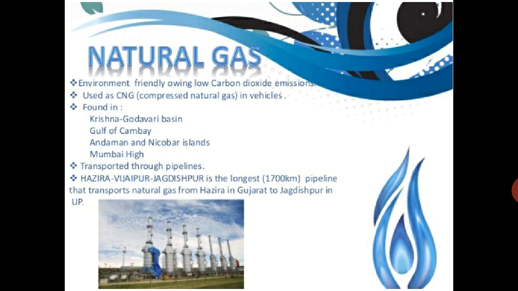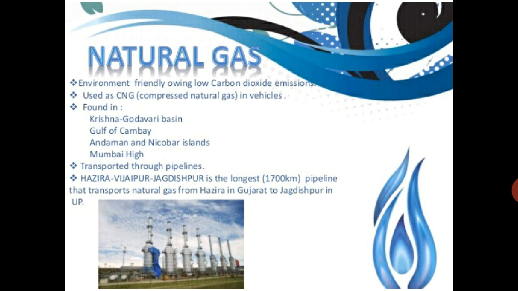Natural gas is environment friendly owing to low carbon dioxide emission, and is used as CNG, compressed natural gas, in vehicles. It is found in the Krishna Godavari Basin, Gulf of Cambay, Andaman and Nicobar Islands and Mumbai High. It is transported through pipelines.